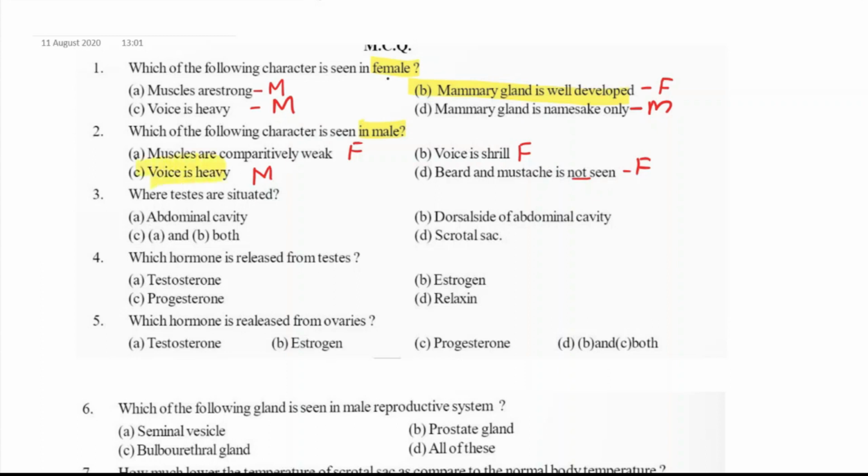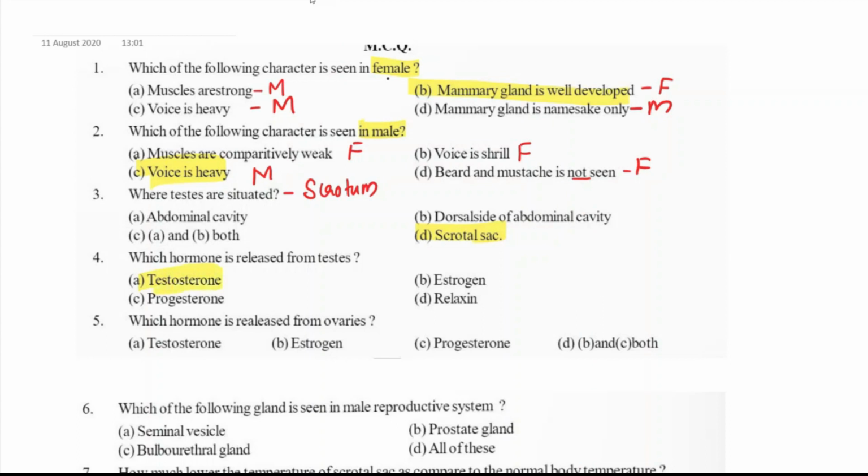Now, where are the testes situated? I told you when we discussed the male reproductive organ, testis is situated in a sac-like structure called scrotum, outside the abdominal cavity. So the answer is option D, scrotal sac. Understand? Fourth question. Which hormone is released from testis? Simple question. The answer is testosterone.